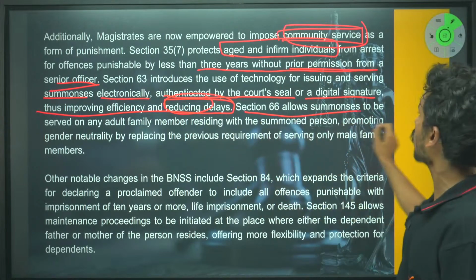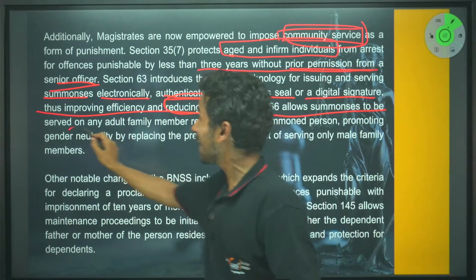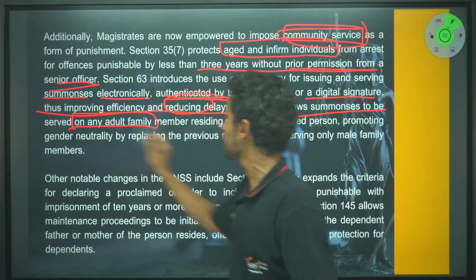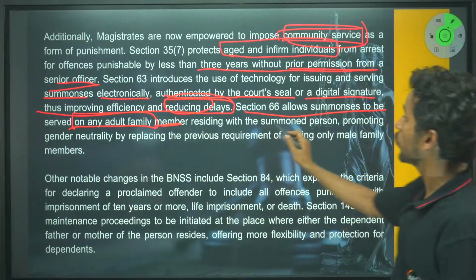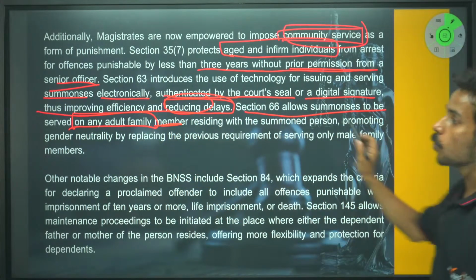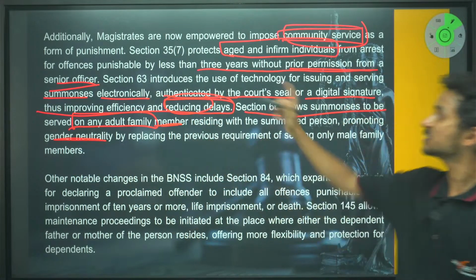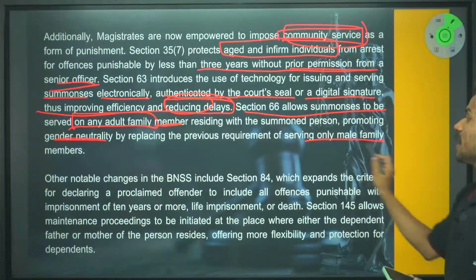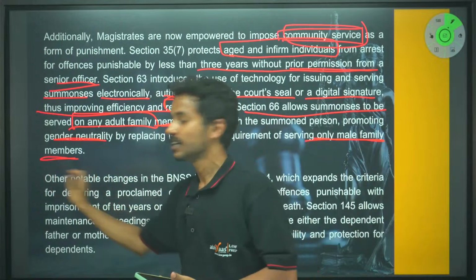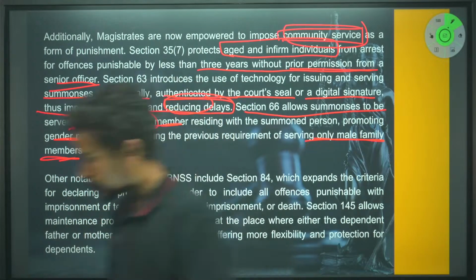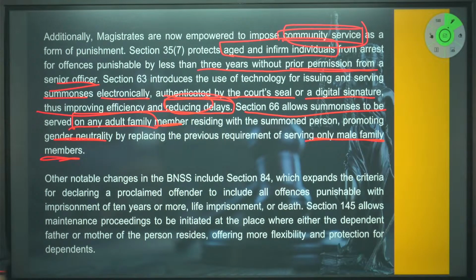Now, Section 66 comes here. Section 66 allows summonses to be served on any adult family member residing with the summoned person, promoting gender neutrality by replacing the previous requirement of serving only male family members. Now, can I ask a question here?